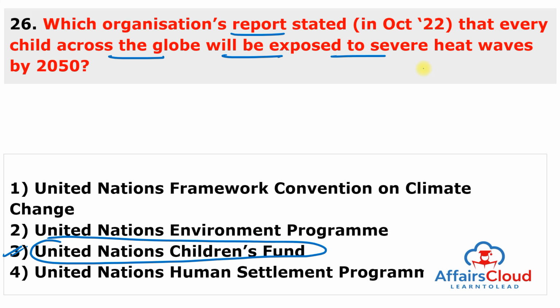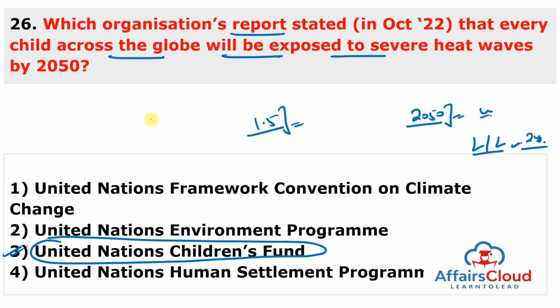So the UNICEF report is titled "The Coldest Year of the Rest of Their Lives: Protecting Children from the Escalating Impact of Heat Waves." This report estimated that by the year 2050, every child, over 2 billion children across the globe, will be exposed to more frequent, longer lasting and more severe heat waves, up from 24% of the children in 2020. And this is an increase of around 1.5 billion children.